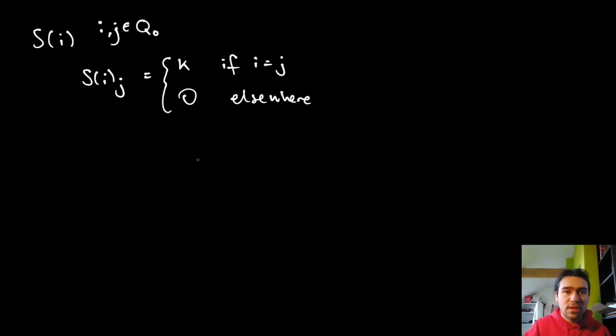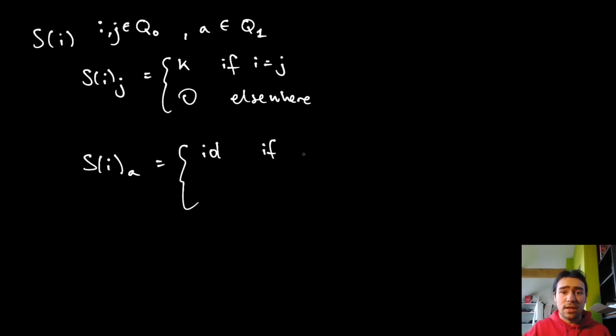The only exception is if we have an arrow that just happens to be a loop at our vertex I. In that case, we choose the identity, so multiplication by 1 in particular. For completeness, let me notate this properly. A will be an element of Q1, an arrow, and this is going to be the identity if and only if the starting vertex of A is equal to the terminating vertex of A, i.e. A is a loop, and that also happens to be at the vertex I. Everywhere else it's just 0.